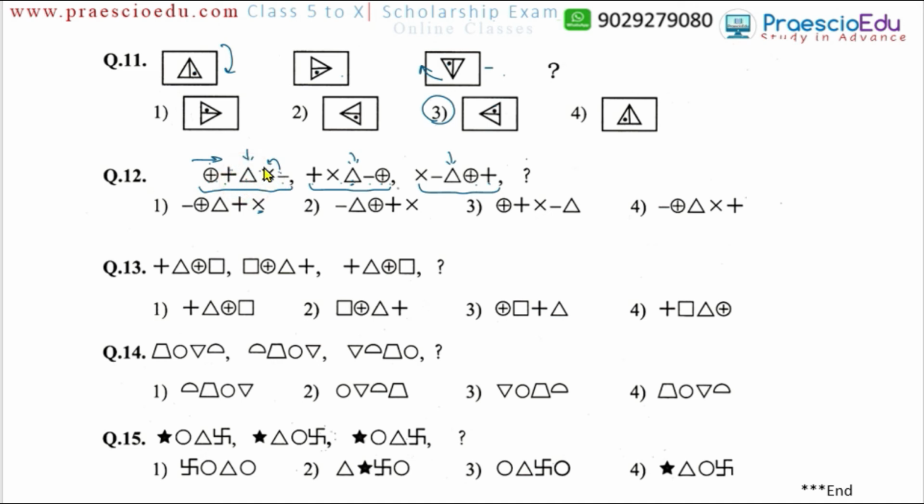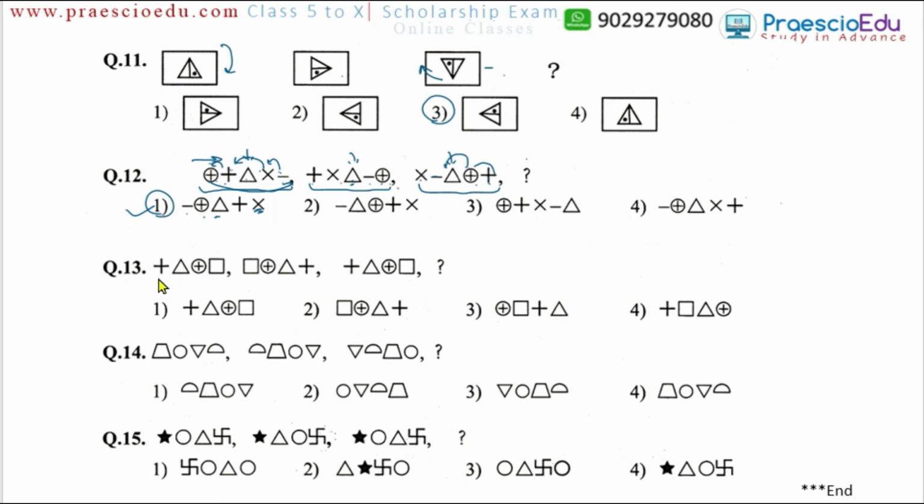This cross is moving to this side and this positive is moving one place, but the first one should come at the last. So as per this, in option number 1 the cross is at the end and the triangle is in the middle, and this positive sign just moves ahead, and the circle with a positive sign crosses the triangle and moves to the left side, and this negative sign comes to the first position, the left side. So option number 1 is perfectly matching with this series.